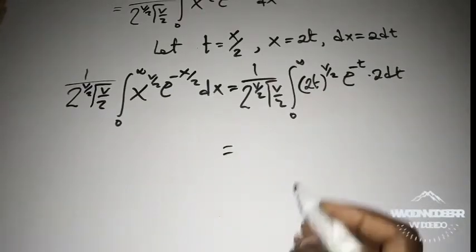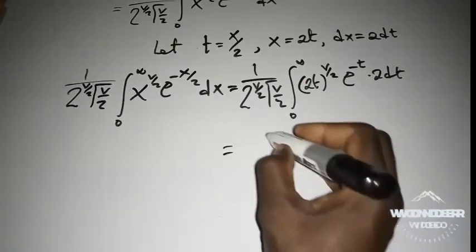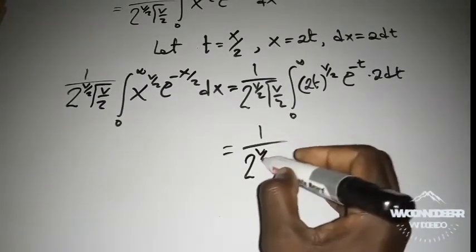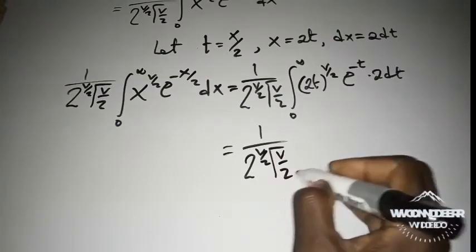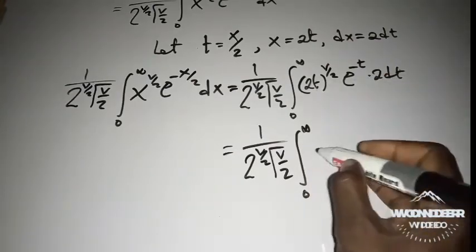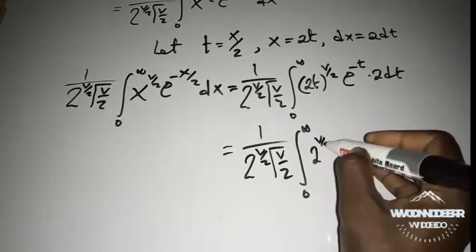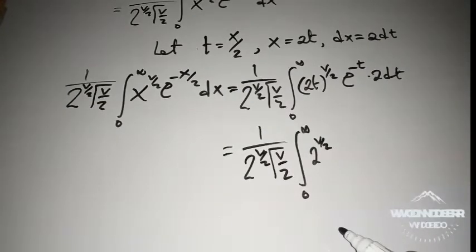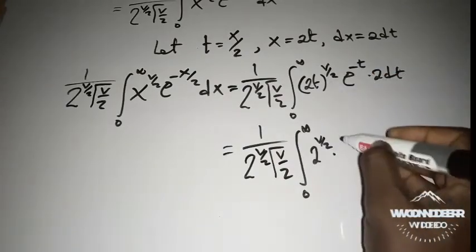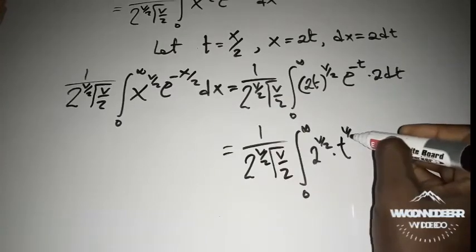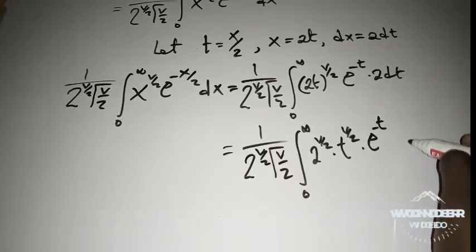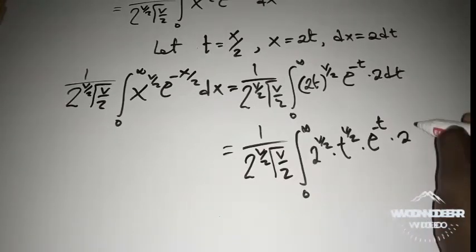So I will now have to simplify it. The constant remains the way it is, 2 to the power of v over 2 gamma of v over 2, the integral from 0 to infinity of 2 to the power of v over 2 times t to the power of v over 2, then e to the power of negative t times 2 dt.